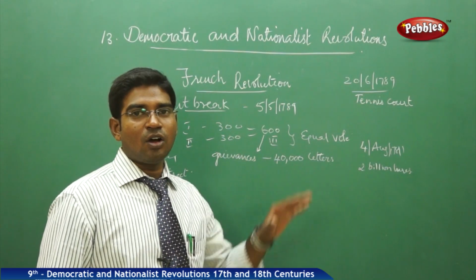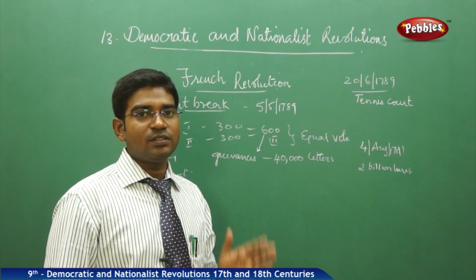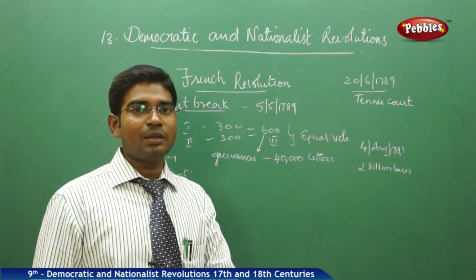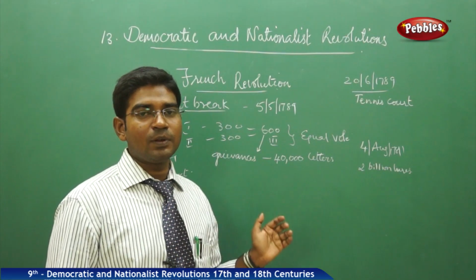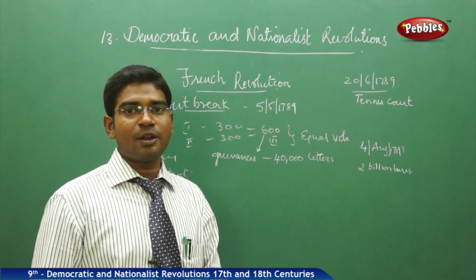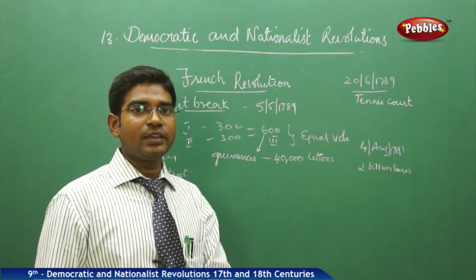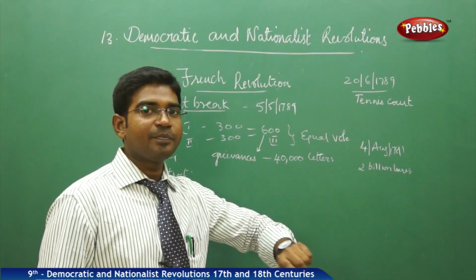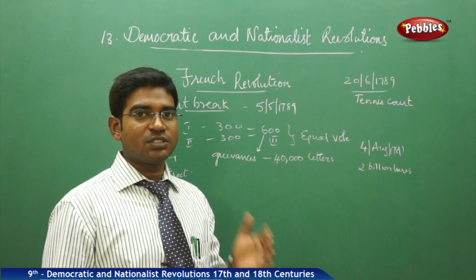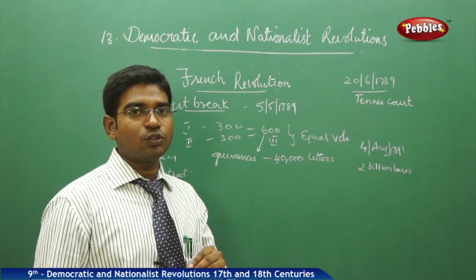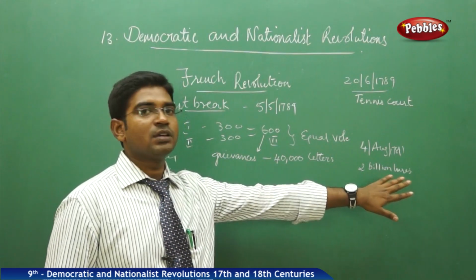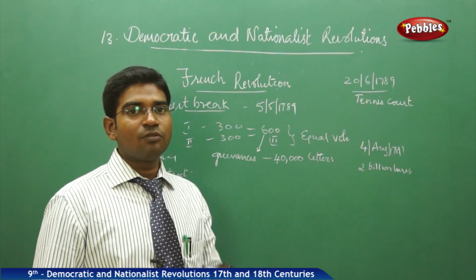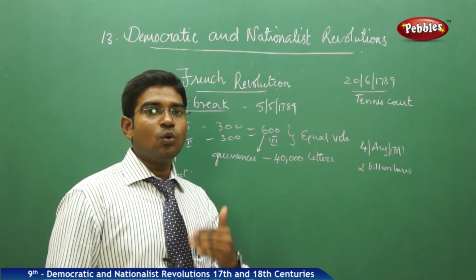So in this process of the French Revolution, now the French got a constitutional monarch. Earlier we had a monarchic style, now we have a parliamentary setup of monarchy, where the people will have their say through a parliament of their representatives. They will question the actions of the king. So Louis XVI accepted this on 4th of August 1789, and with the confiscation of the properties of the church, tithes and everything, he was able to get an income of 2 billion livres, livres being the currency of France. So 2 billion livres became a solid income for the treasury. So now let us see how the changes have happened.